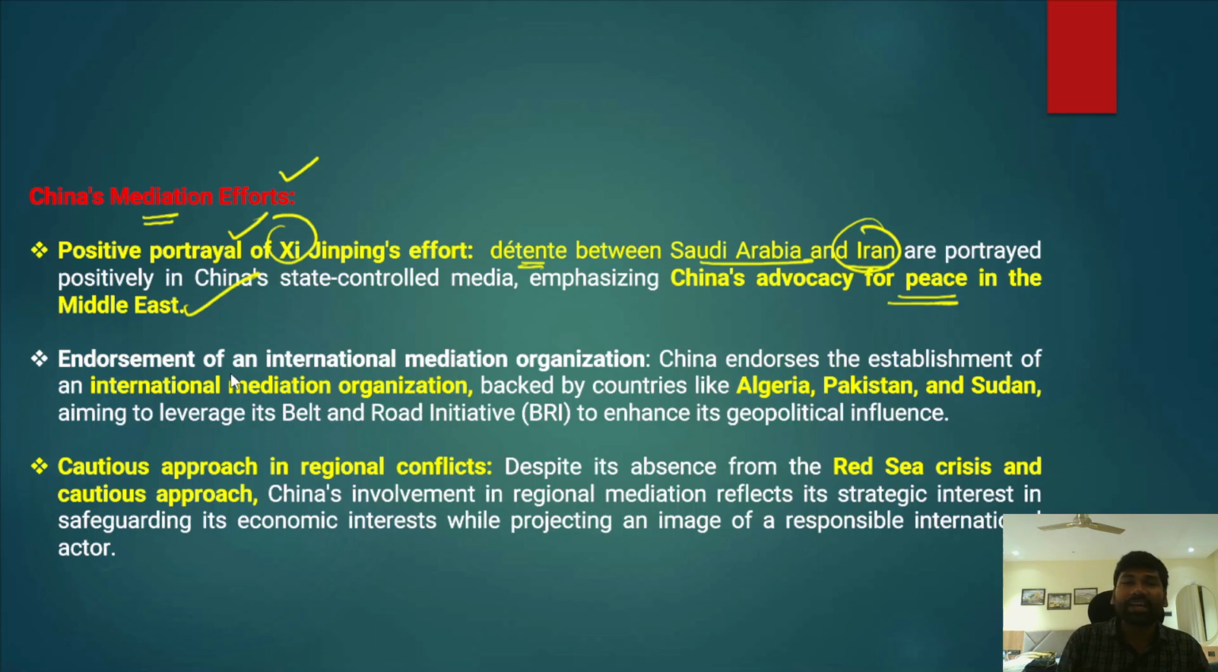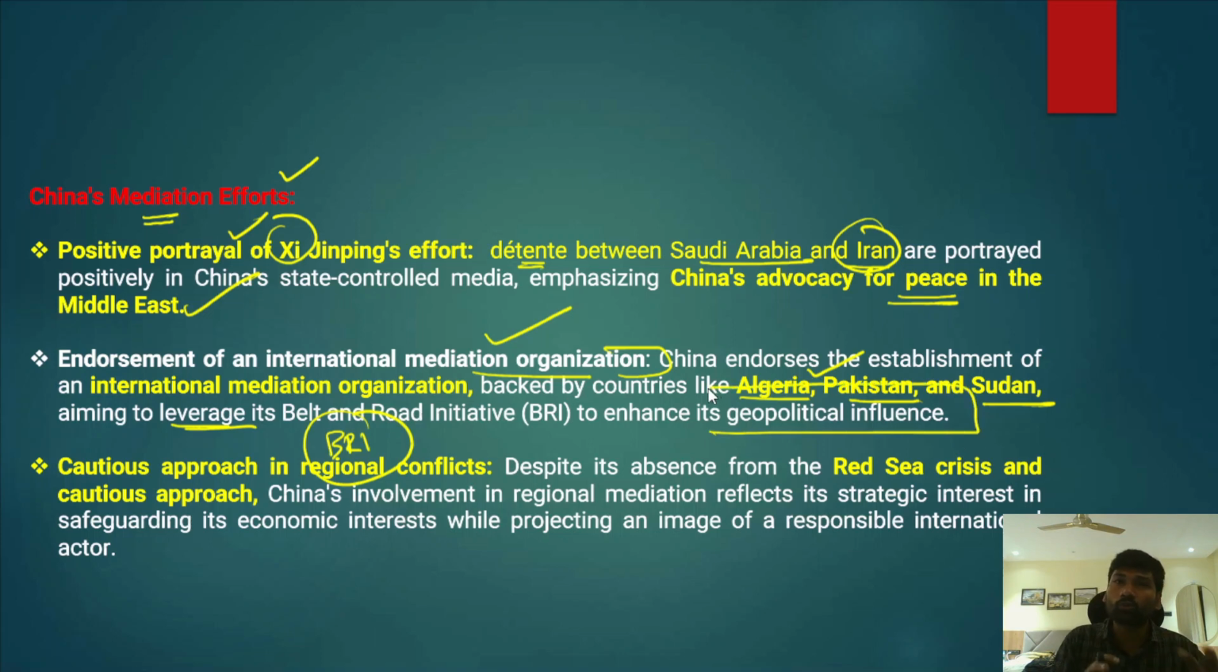Apart from that, China has been very frequently endorsing an international mediation organization. China, along with the support of other countries such as Algeria, Pakistan and Sudan, wants to establish an international mediation organization. They are aiming to leverage the Belt and Road Initiative, that is the Chinese infrastructure project, and China is also getting support from these countries to set up the international mediation organization, as China wanted to further enhance its geopolitical influence.